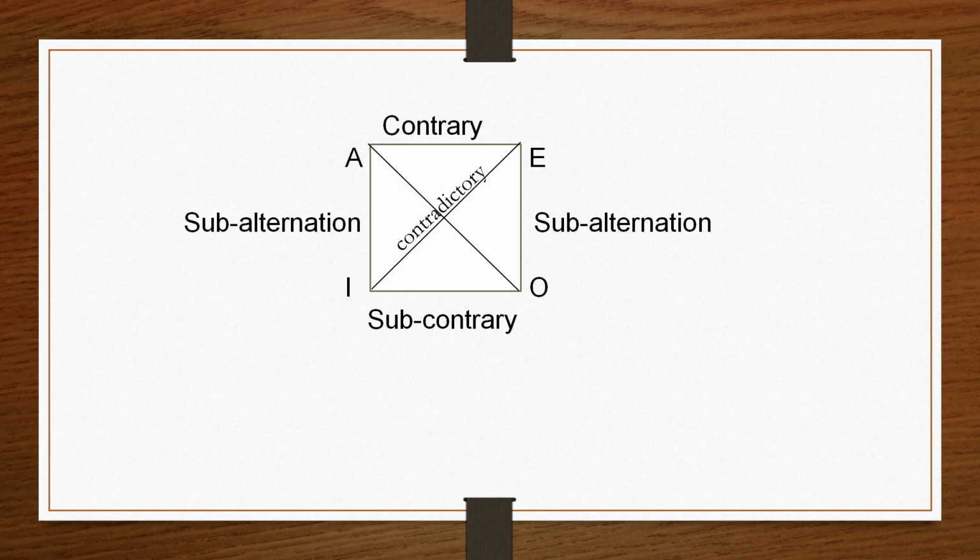Then on the left side we have A and I propositions, both are affirmative. On the right side we have E and O propositions, both are negative propositions. So, subalternation relation holds between A and I propositions, and E and O propositions. Then there is the contradictory relation. Contradictory relation holds between A and O propositions and E and I propositions.